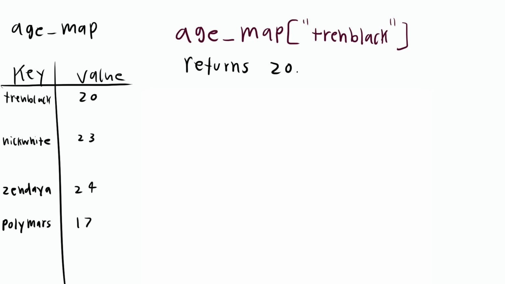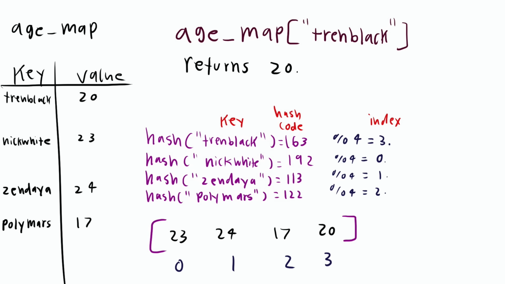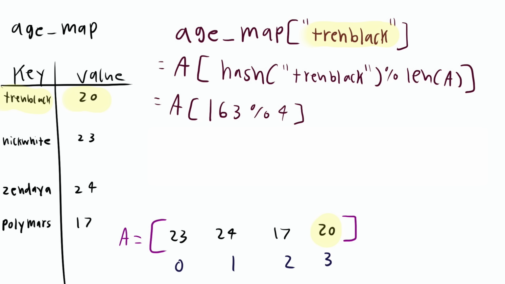But how is that even possible? Because of this little thing called a hash function. A hash function will take a key and return a hash code. If we take that number modulus the length of its underlying array, we can use that as an index to store its value. But the hash function has to compute the same hash code if given the same key. So hash of Trent Black should always return the same hash code or else we lose the index.